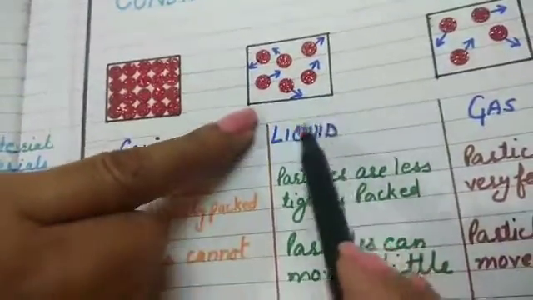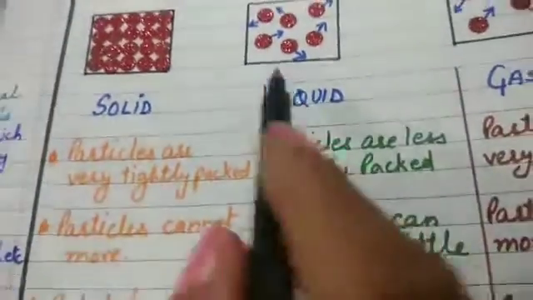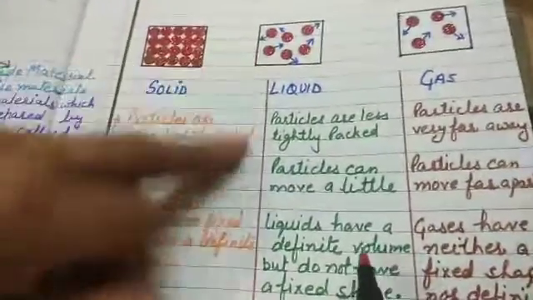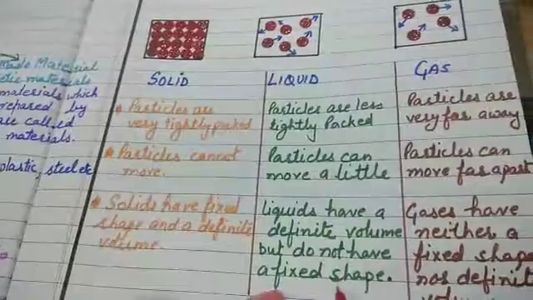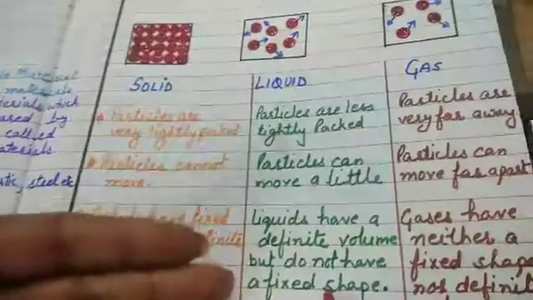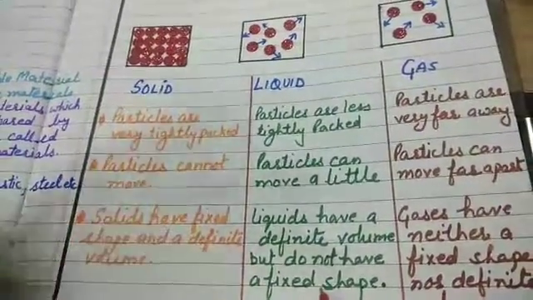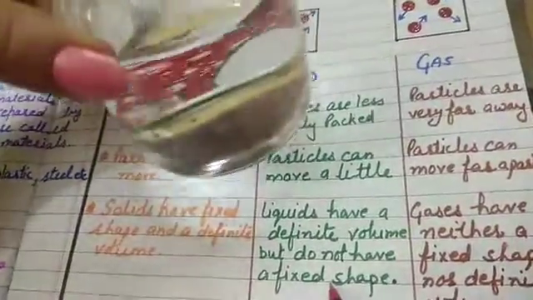In liquids, the particles are less tightly packed. They move a little bit apart from each other. Due to this arrangement, liquids have definite volume, but they do not have fixed shape. They acquire the shape of the container in which they are poured. If you pour water in a bottle, it will acquire the shape of the bottle, and if you keep it in a glass, it will acquire the shape of the glass.